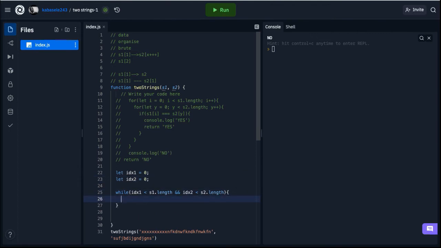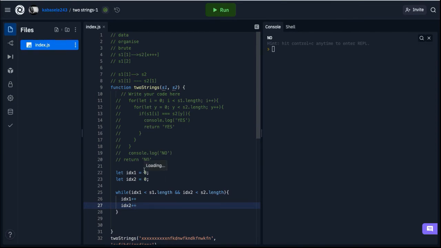And within the while loop, I'm just gonna increase the index, but hypothetically we'll know what exactly to do.